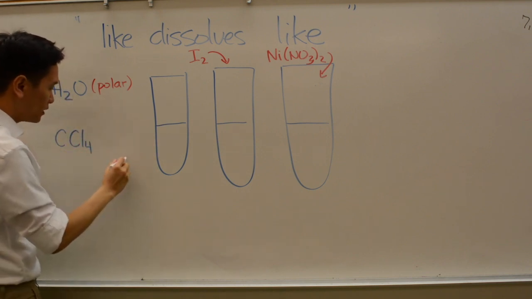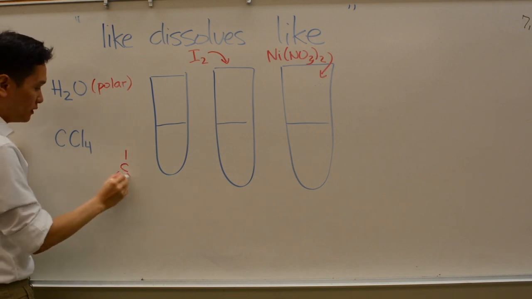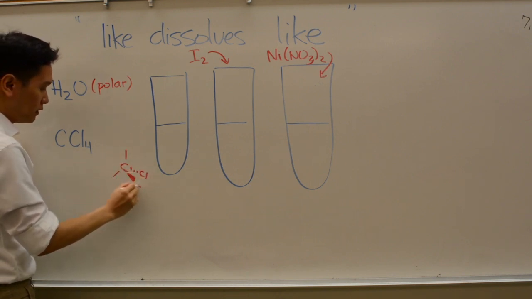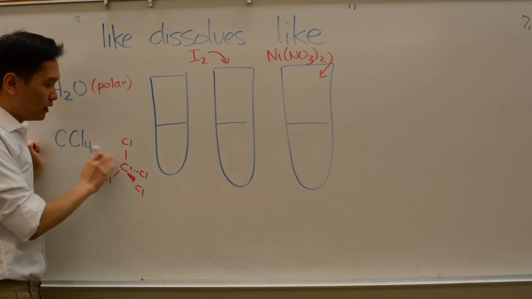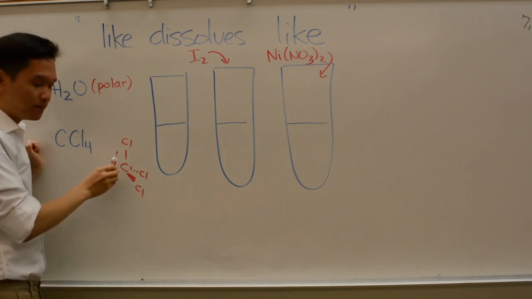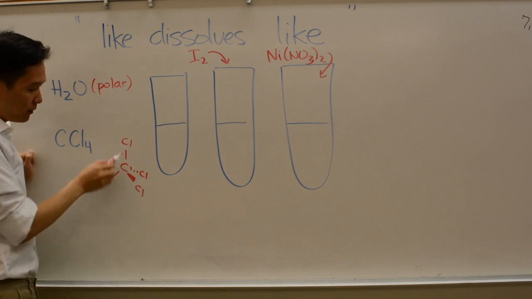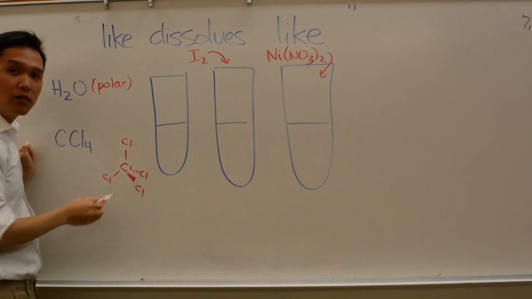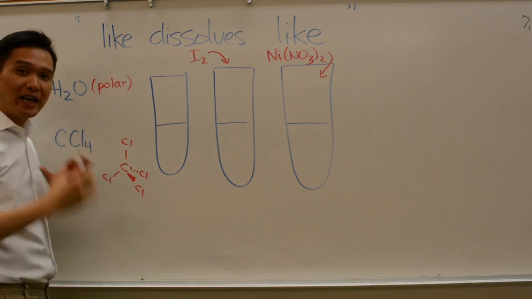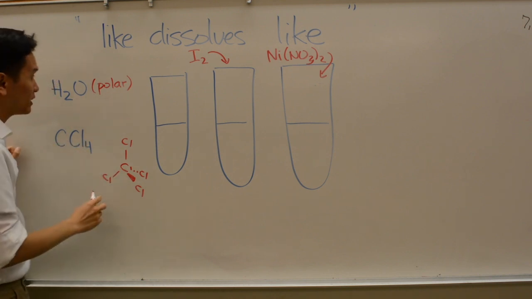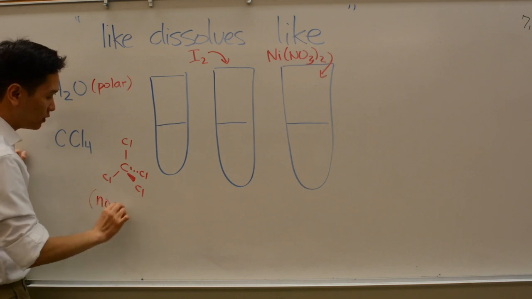The shape of this molecule would be tetrahedral. Because of the very good geometry, even though each of these is a polar bond, they pull with equal strength away from the center, canceling each other out. So this is actually a non-polar molecule.